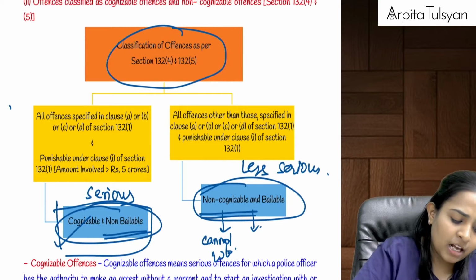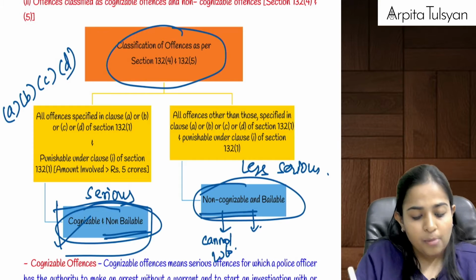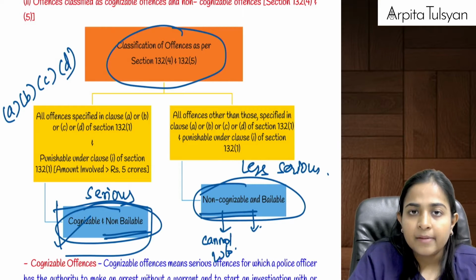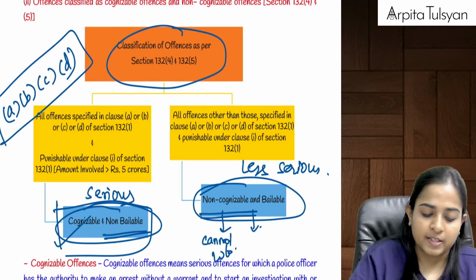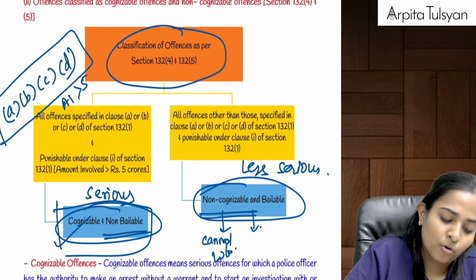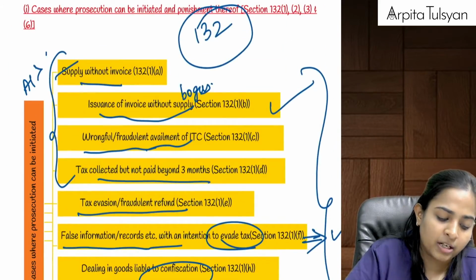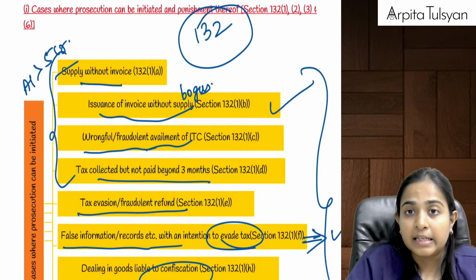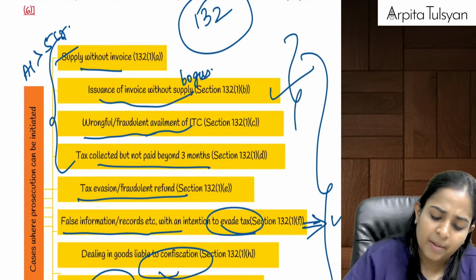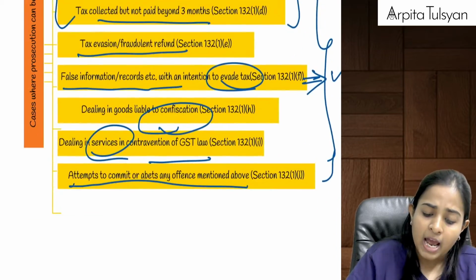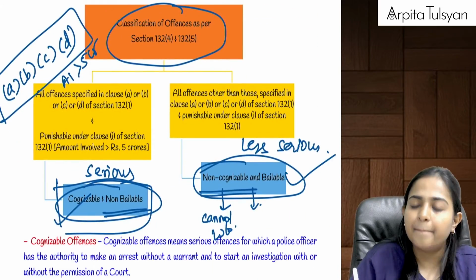So they are telling that for clause A, B, C, D, that is bogus supply, bogus bill, fraudulent ITC, and tax collected but not paid beyond 3 months. For the first 4 offenses, if the amount involved is more than 5 crore, then it is serious, means it is non-bailable and it is cognizable. For all the others, that is if the amount is less than or equal to 5 crore, and for all the other offenses, it is considered as non-cognizable and bailable.